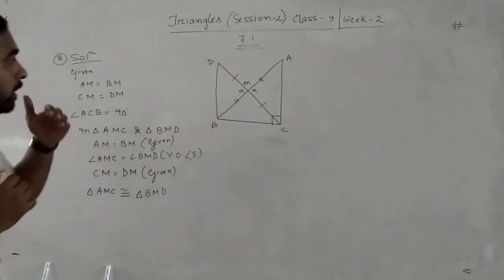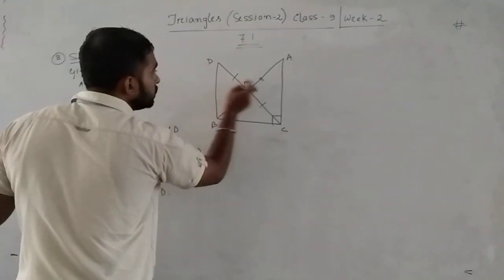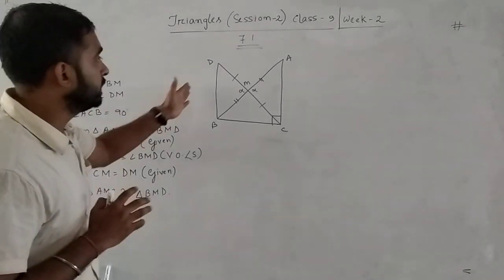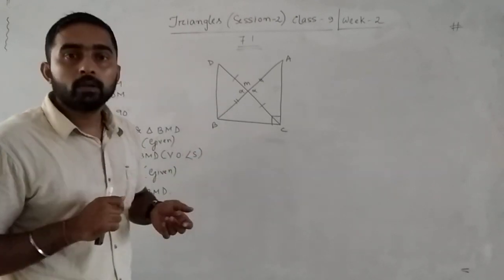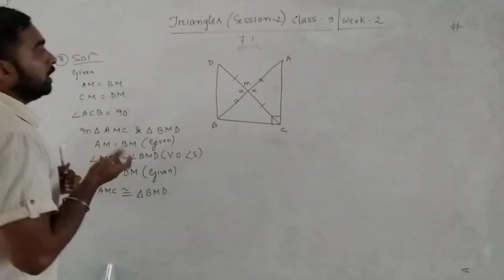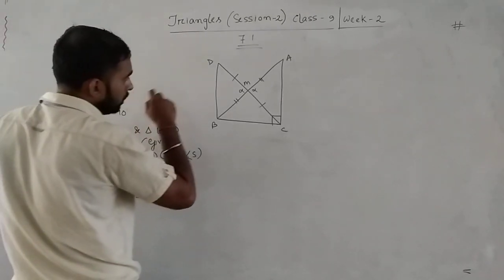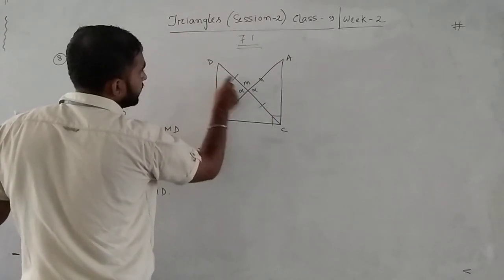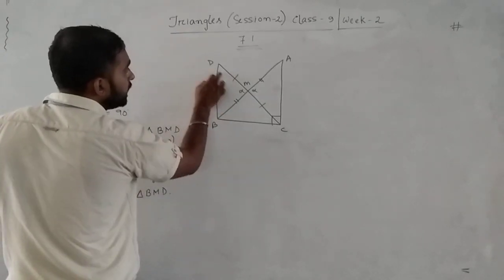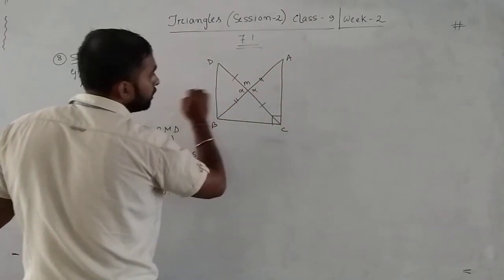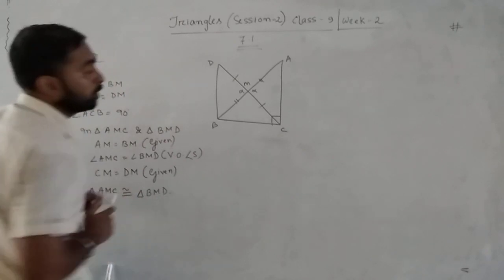Now what is the second thing? After proving that these two triangles are congruent, we have to prove that these two lines are parallel. When can you say that two lines are parallel? If the alternate angles are equal or the corresponding angles are equal. Now in the given diagram, are these the alternate angles? Angle BDM in triangle BDM and angle ACM in triangle ACM. These are the alternate angles, and they are equal because these two triangles are congruent.